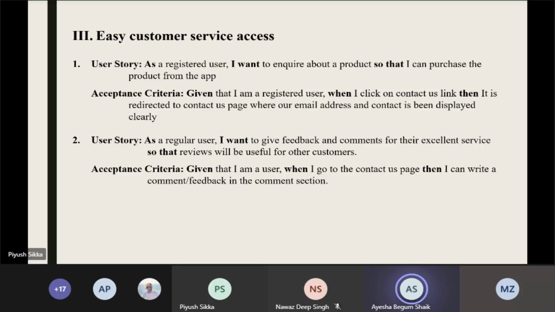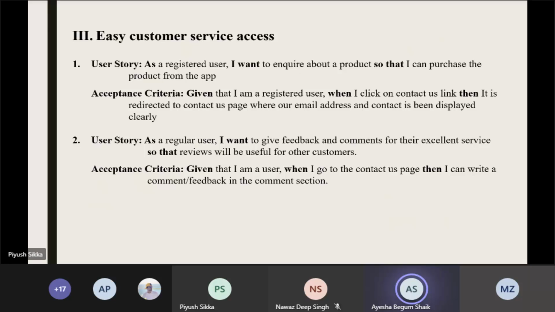It is redirected to the contact us page where our email address and contact is being displayed, and while clicking on the email address, it will directly go to the Gmail app, and it will directly show the mailing option. And while clicking on the phone number, it will directly open the phone app, that is the calling app, so that it is directly popped up.